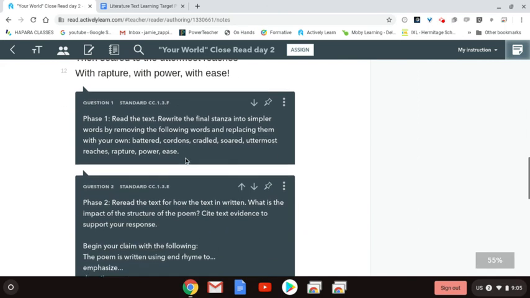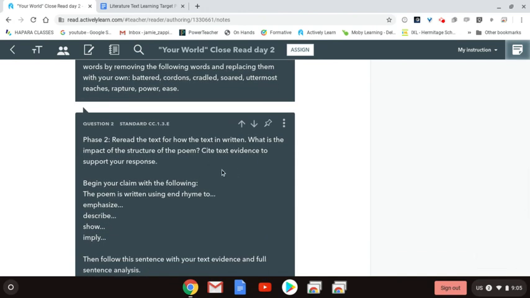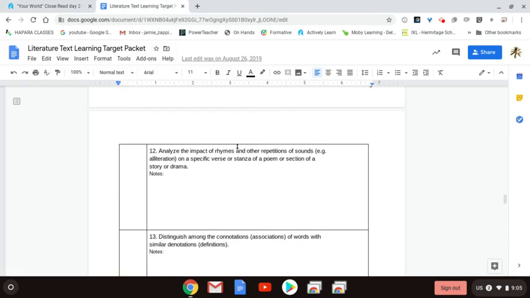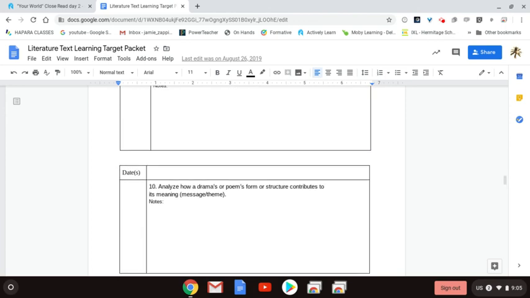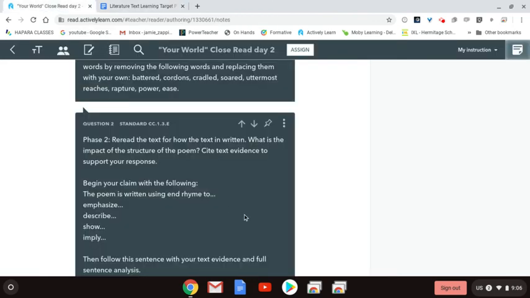In the second phase, we're reading for how the text says it, and we're looking at the impact of the structure on the text. As we read for structure, we are looking at learning target number 10 to analyze how a drama's or a poem's structure contributes to its meaning. And as we do that, I want you to look at what is the impact of the structure of the poem and to cite text evidence to support your response.